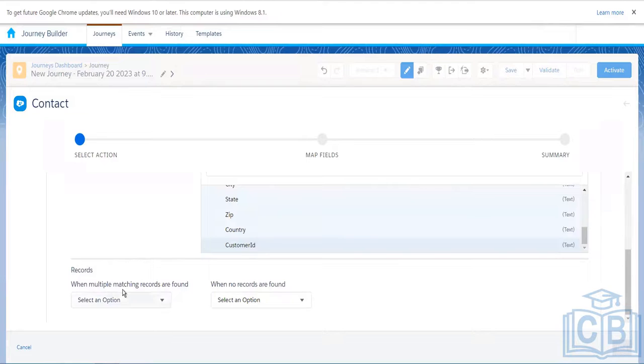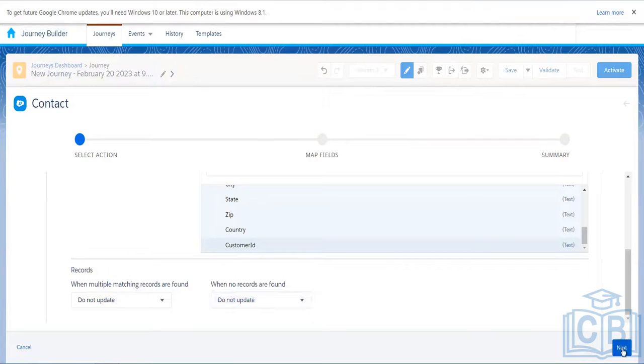But in case multiple matching records are found, what do we need to do? Do we need to create a record? We don't want to create a new record, right? Maybe we will not update anything if multiple matching records are found, and if no records are found, then also do not update.